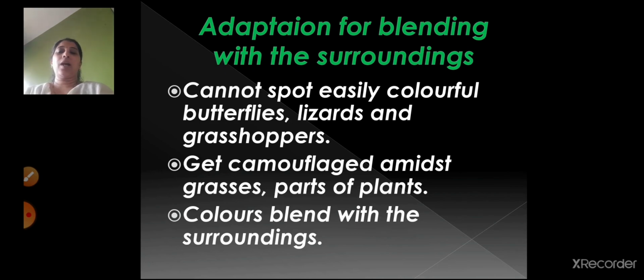Then we saw about the adaptation for blending with the surroundings. Your butterflies, grasshoppers and lizards, whenever you see them in the garden, sometimes you cannot identify them easily because their color gets merged with the surroundings, right? The plants look green in color, and the lizards and the grasshoppers are also of the same color. The butterflies' color also matches with some of the flowers, so sometimes you cannot easily identify them. So the color of these animals also blends with the surroundings.